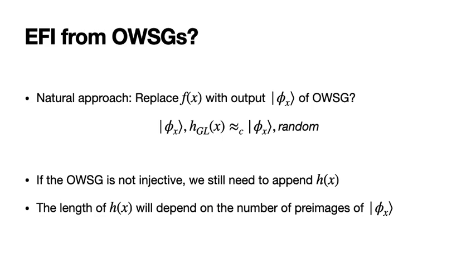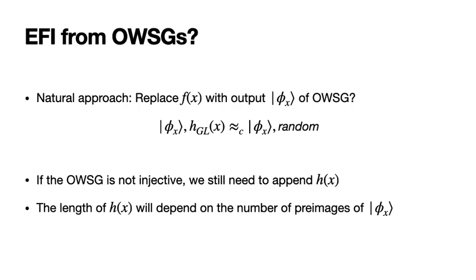Now, suppose we want to build EFI from one-way state generators. Well, if one-way state generators are the analog of one-way functions, what happens if we simply replace the one-way function with the one-way state generator output? And if we do that and we use the Goldreich-Levin hash of x, we do in fact get two distributions that are efficient to sample and computationally indistinguishable.